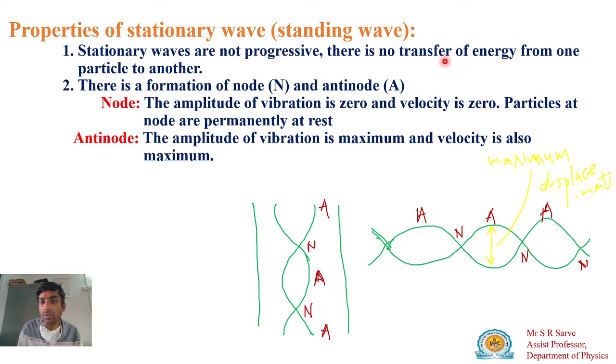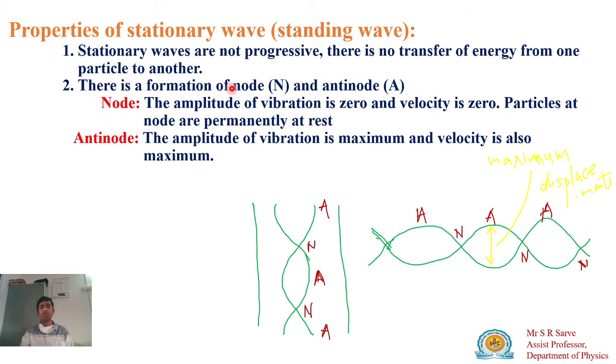There is no transfer of energy from one particle to another, as well as energy will be confined in one particular region. Suppose this is your pipe whose both ends are open, and if there is a formation of stationary wave, the energy will be confined in this region only. Or if you take a loop formed due to the string, then energy will remain in that region. So that's why we say that stationary waves are not progressive, and there is no transfer of energy from one particle to another particle, and that is the characteristic of the stationary wave.